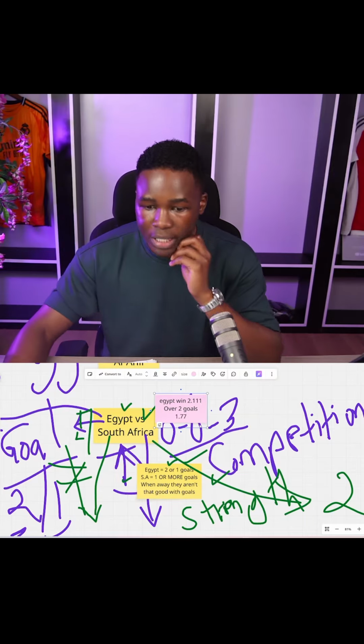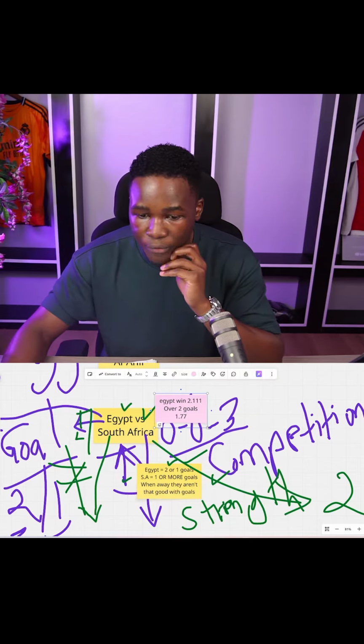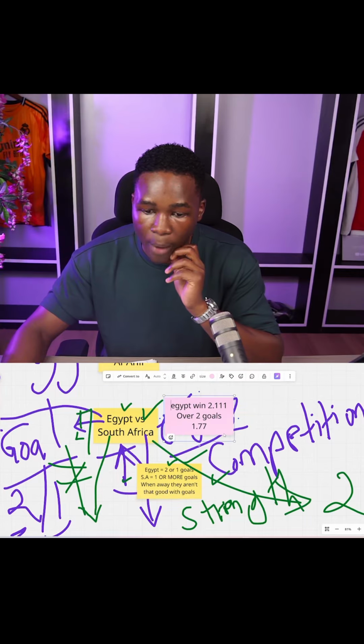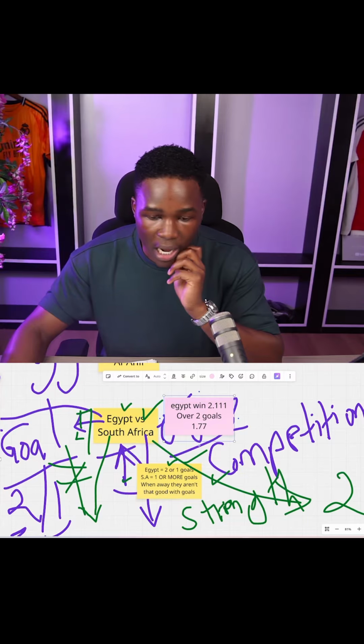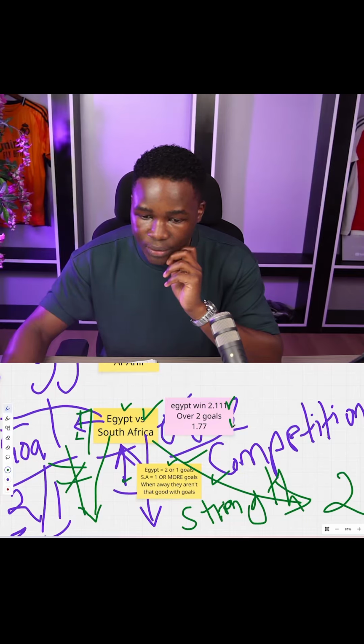So if I had the balls, I would have backed over 2.5. But because I don't want to risk it all, I will play these 2. Egypt win and over 2 goals. These are going to be my singles. And they're some of the matches that I rate highly today, right?